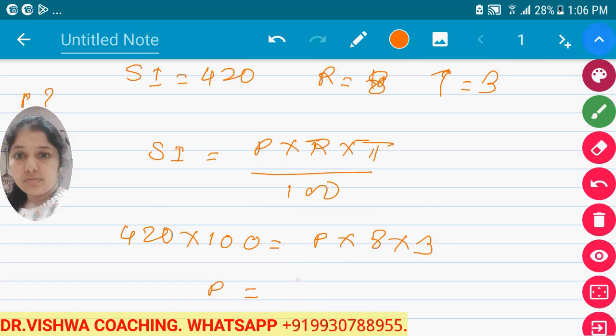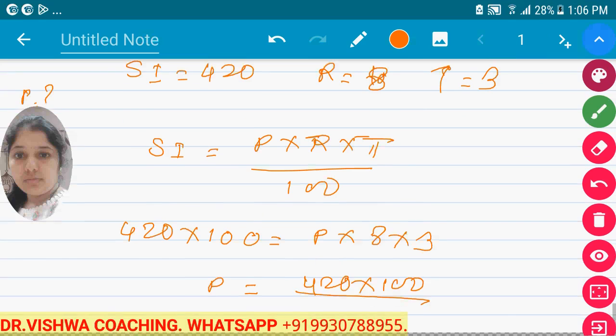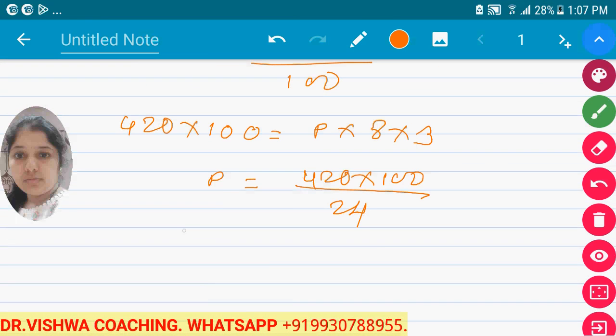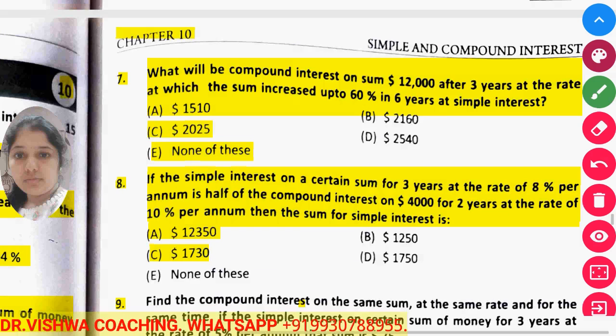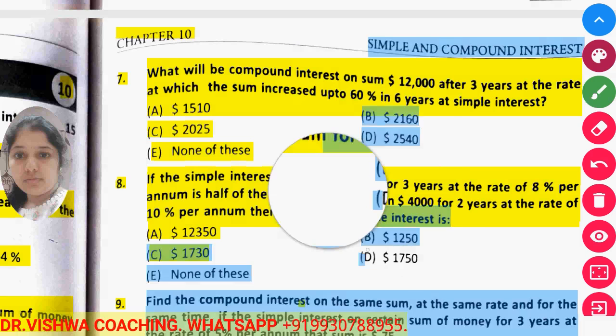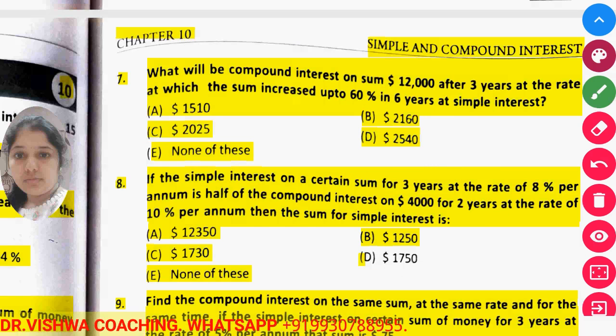So P is equal to 420 into 100 upon 24. So P is equal to 1750. So the principal on which 8% interest is applied for 3 years and the simple interest amount is 420 rupees is 1750. Option D.